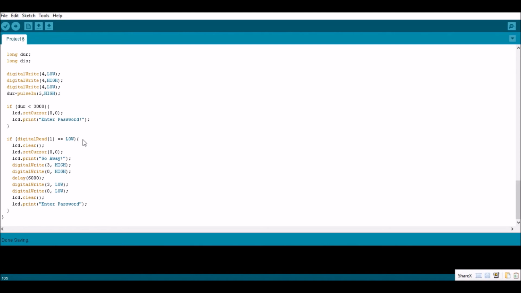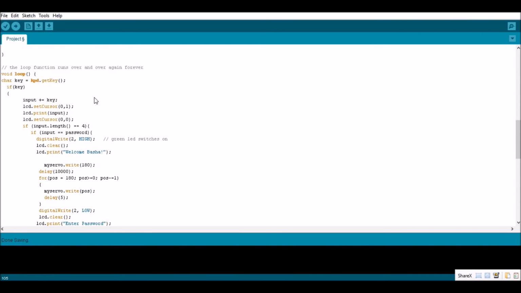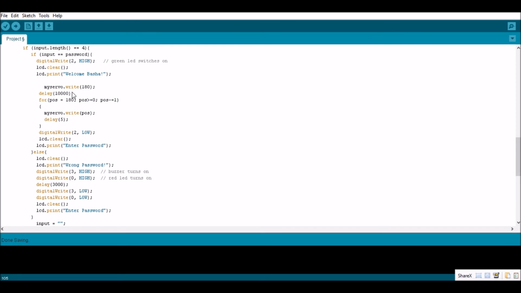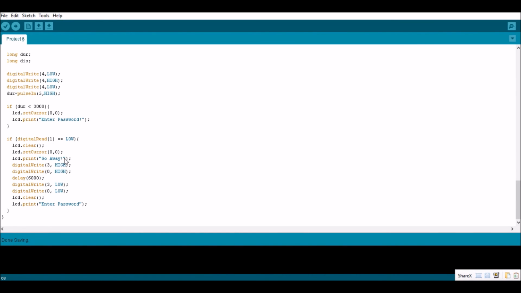And here we read from the proximity sensor. Since it's active low, we check if it's low. That means the door has opened, but it means that the door has opened without a password having been previously entered correctly, since when the password is entered, there happens a delay of 10 seconds here. So the user would have entered the room and then closed the door. Therefore, that means that an unauthorized access has occurred.